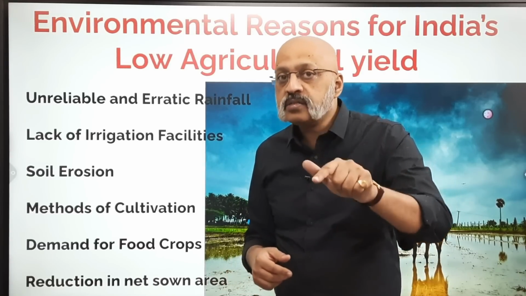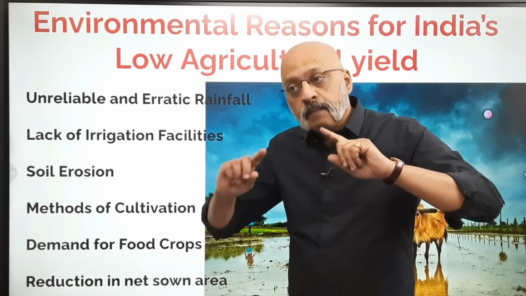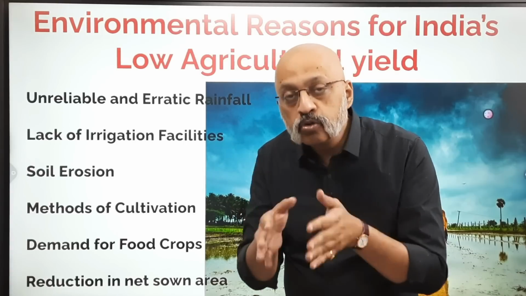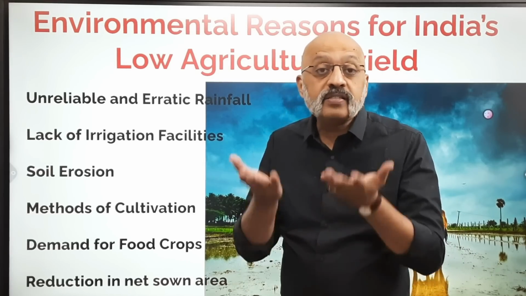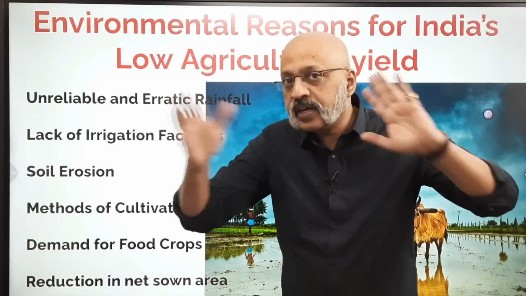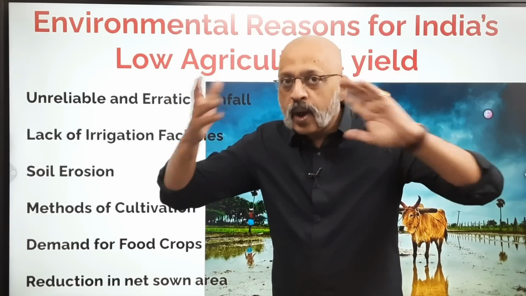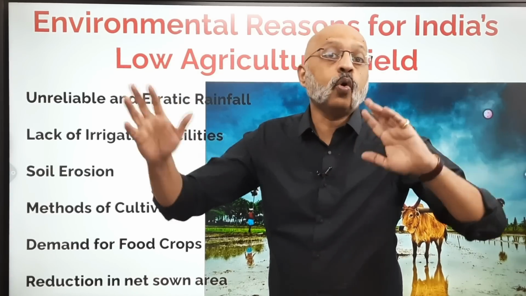This is one of the reasons for the prices of vegetables and fruits going up, because many of these farms on the outskirts of the city used to be where the vegetables used to get grown. Now the area is shrinking. So as a result of that, the prices of vegetables are also going up. So everything is correlated, and you should be aware of this and be able to make these correlations.